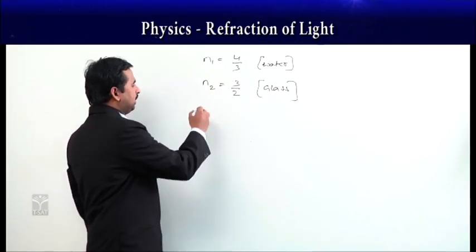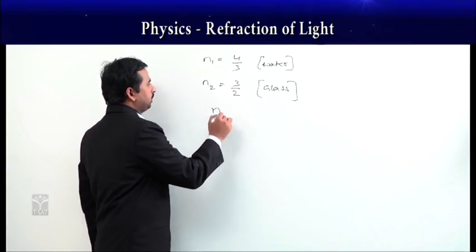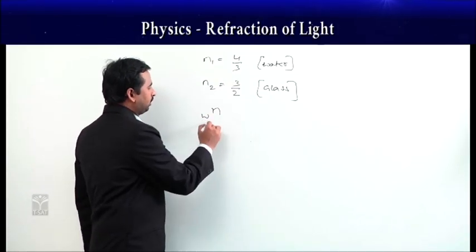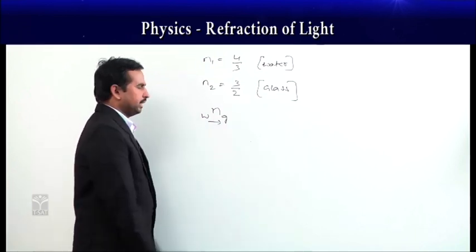So n1 represents water, and n2 is equal to 3/2, which represents glass. Now we write the relative refractive index if the light ray is coming from water to glass.